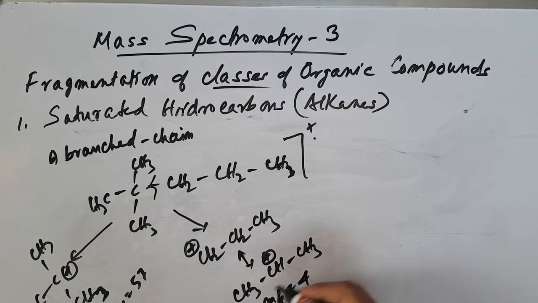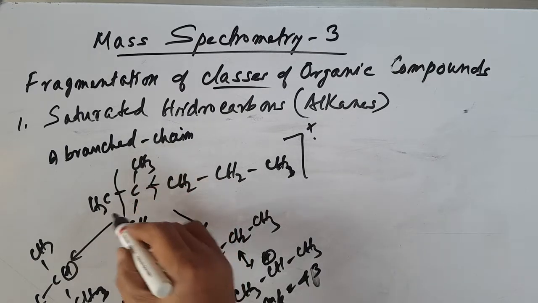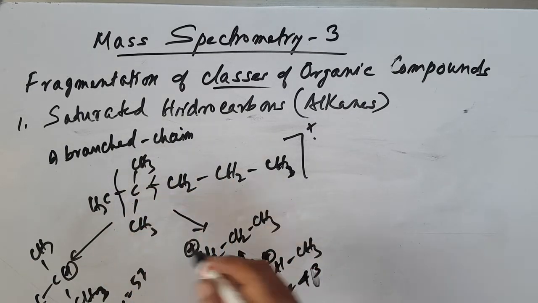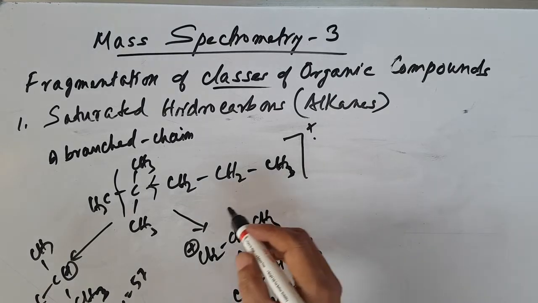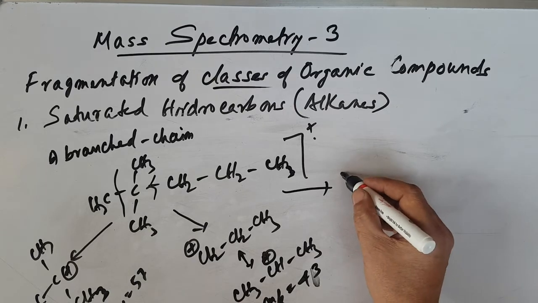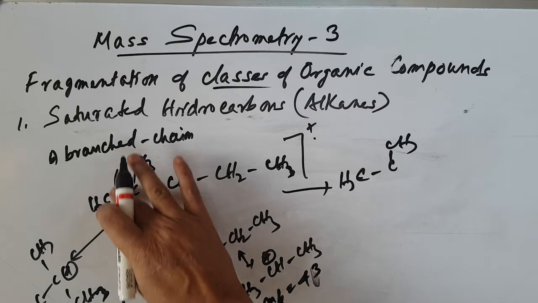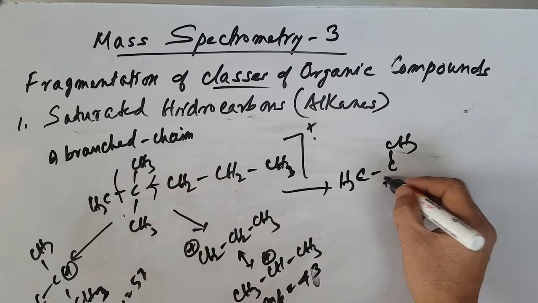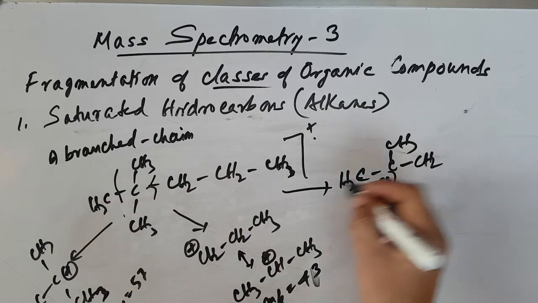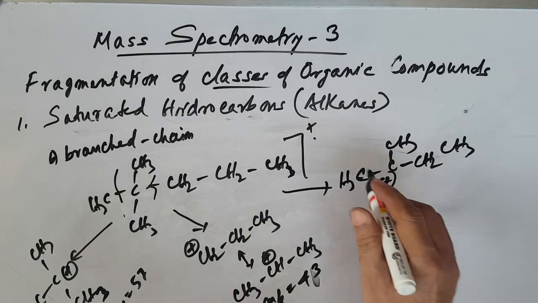C3H7, 43. So here like this. Then again it can be broken down here also. You can have another fragment, and like this many fragments can come. Or you can go this way. Then you can have another fragmentation, say CH3, CH3. Let's say this one is broken down. Either one of them is broken down, the positive charge on CH2, and then this one can be lost, CH2, CH3. I'm giving one example.